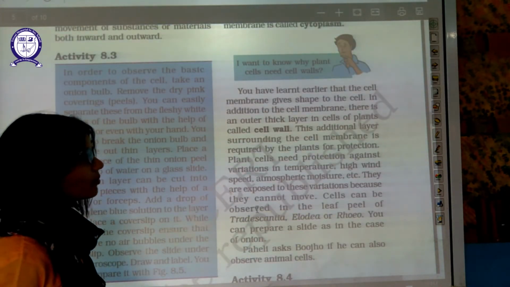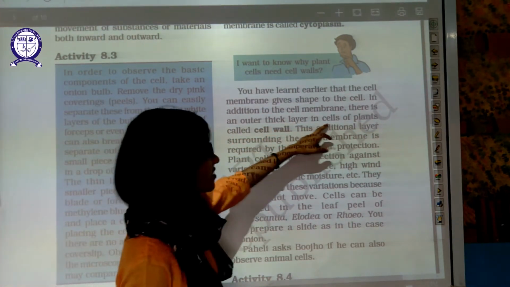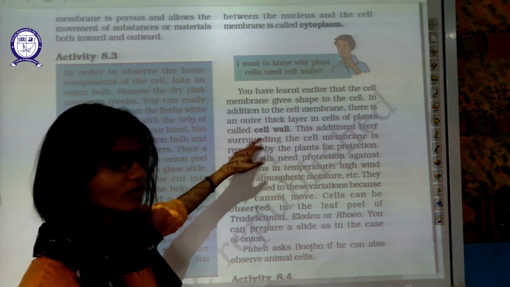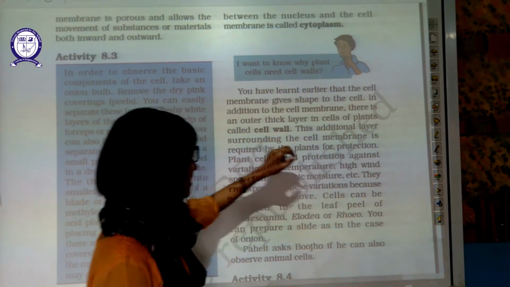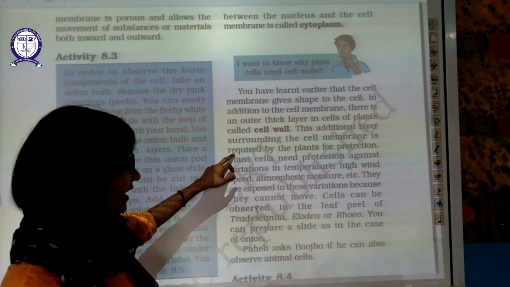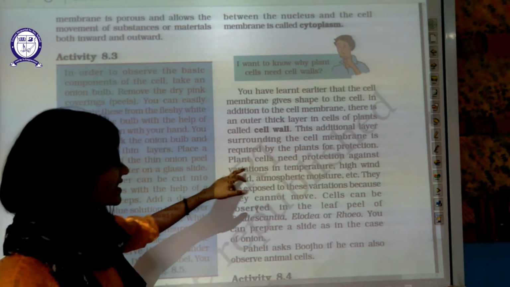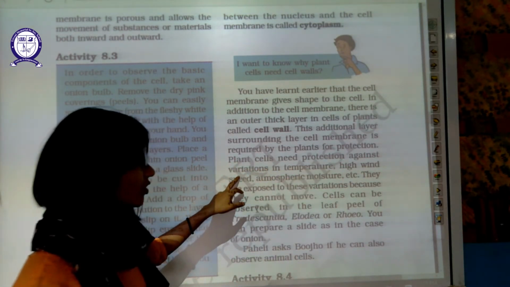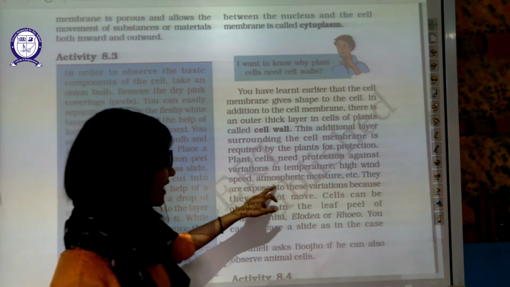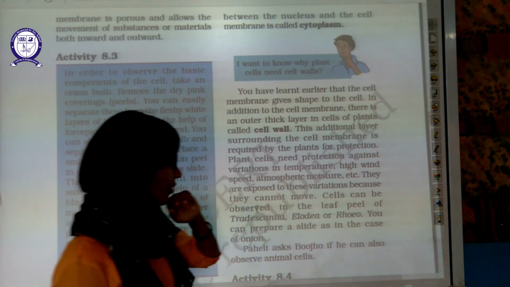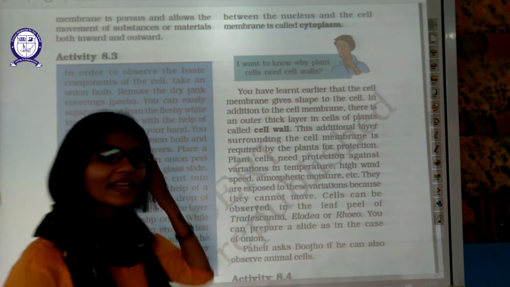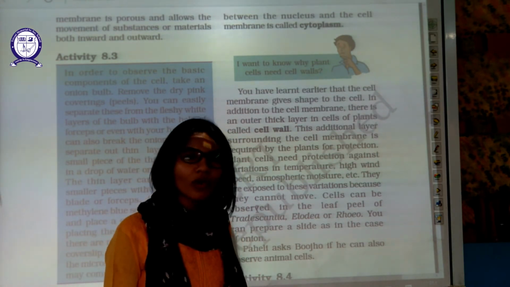In addition, there is an outermost thick layer of the cell in plants known as the cell wall. This additional layer surrounds the cell membrane and is required for protection. Plant cells need protection against variation of temperature, high wind speed, and atmospheric moisture. They are exposed to this variation because they cannot move, unlike animals.